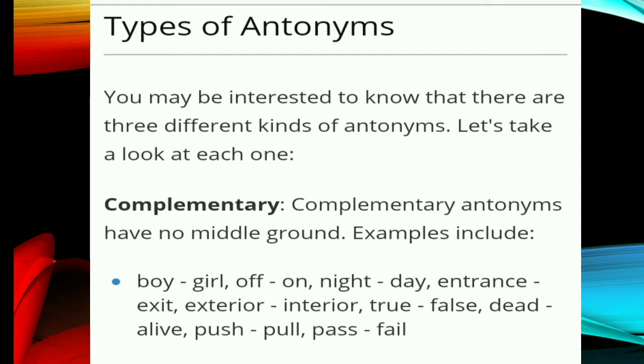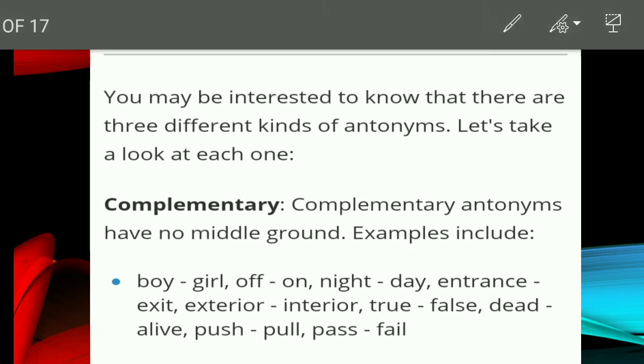For example, the word fear has antonyms like braveness and courageous, but in complementary antonyms there is only one word, meaning no middle word can be added. The examples are boy, girl; off, on; night, day; and